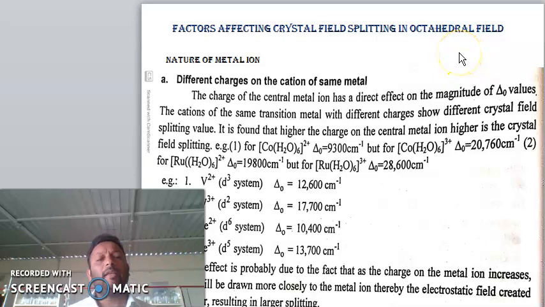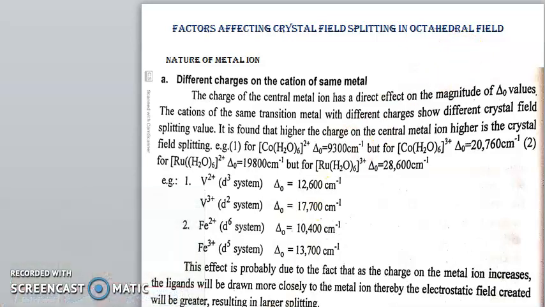So in this splitting, the most important one is the nature of metal ion. So all these factors depend on the nature of metal ion. So the first point from this is the different charges on the cation of the same metal.